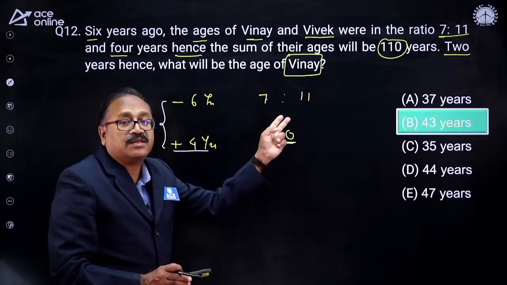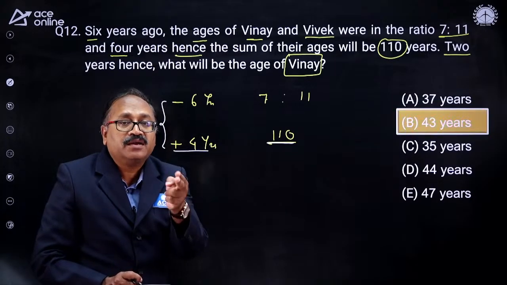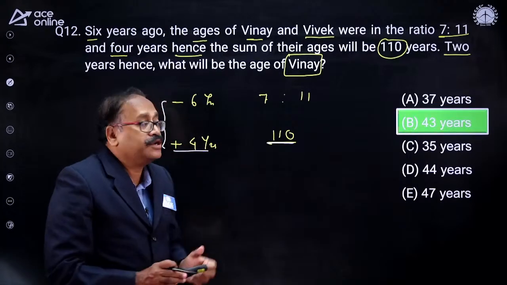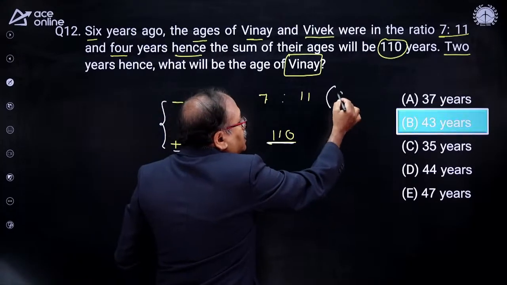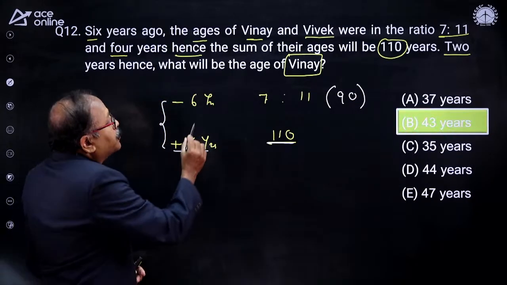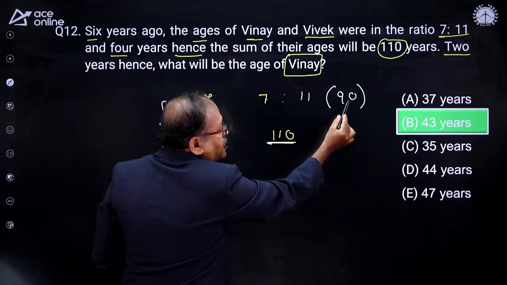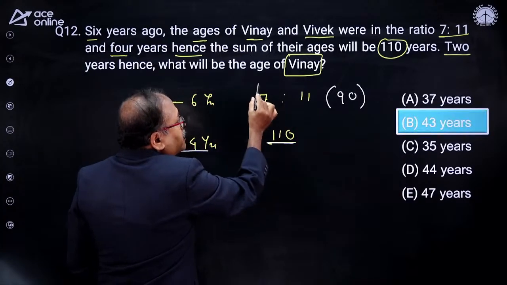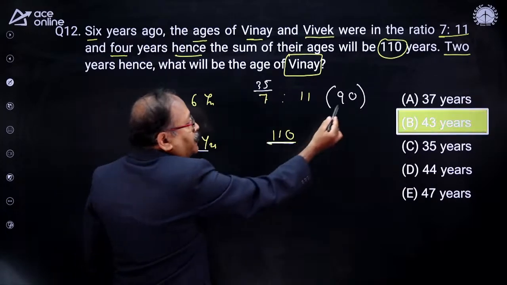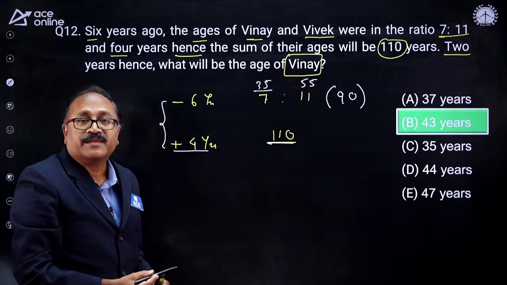So 2 persons are there. For 2 persons 10 years each, the total will decrease by 20. So 110 minus 20. So here the total age was 90. So what is the age of the first person at that time? Divide this by 18. 18 times 5, and 5 times 7 is 35. So here the first person's age was 35. And 5 times 11 is 55. So this person's age was 55.